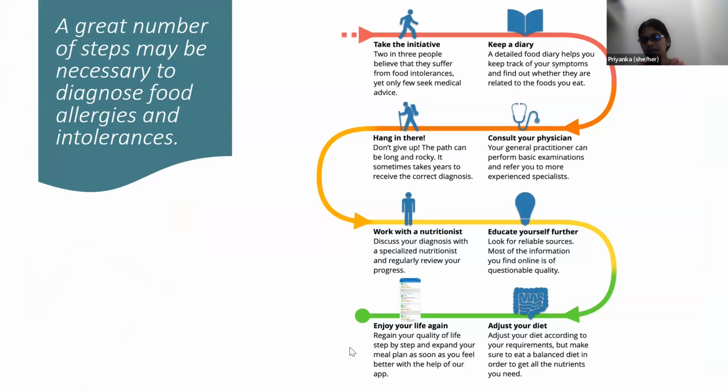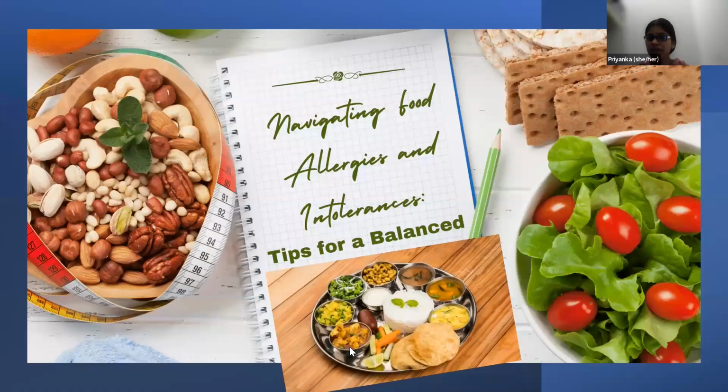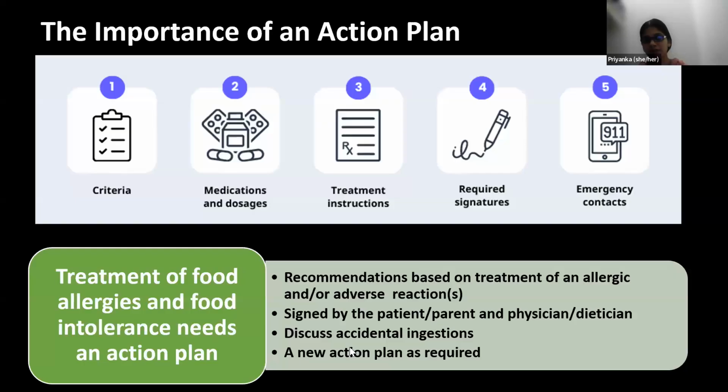You can see this slide, and one of the necessary steps is to work with a nutritionist. Here comes the role of a nutritionist along with a clinician to plan a diet to overcome the challenges of food allergies and intolerances. How can a nutritionist play an important role? Let's see. Nutritionists can navigate food allergies and food intolerances by providing tips for a balanced diet. The first and foremost plan should be an action plan.